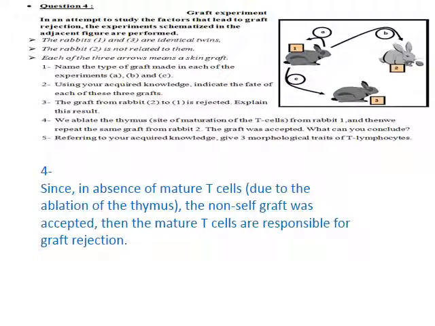Moving to part 4, we ablate the thymus, the site of maturation of T cells, from rabbit 1. And then we repeat the same graft from rabbit 2. We give it a graft from rabbit 2. The graft is accepted. What can we conclude?